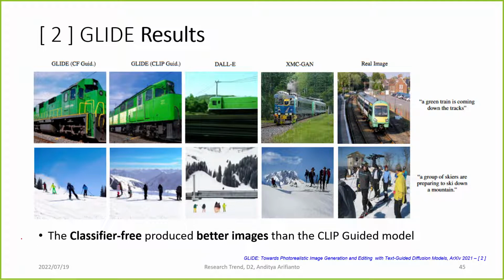So I think this is the reason why GLIDE is not called DALL-E 2, because if this one performed better, this model would be called DALL-E 2. But because the result is not better, it is not called DALL-E 2, it's just called GLIDE. That's why OpenAI does not really promote this technique.